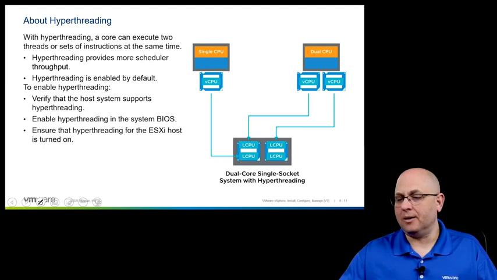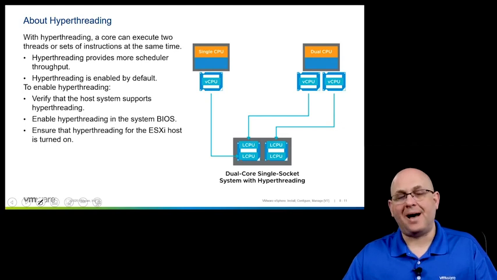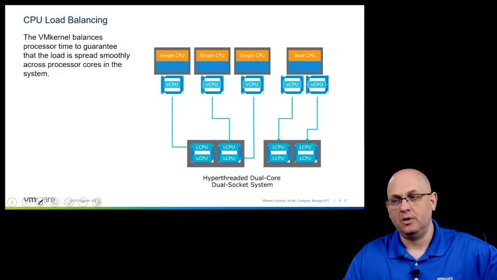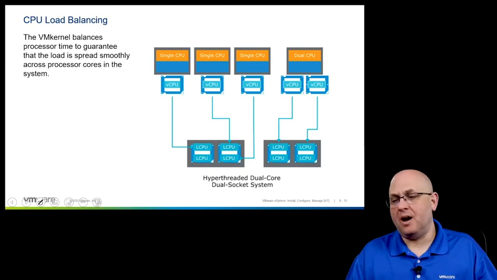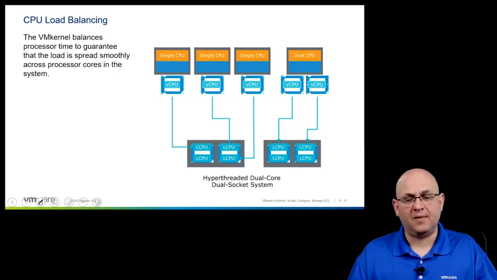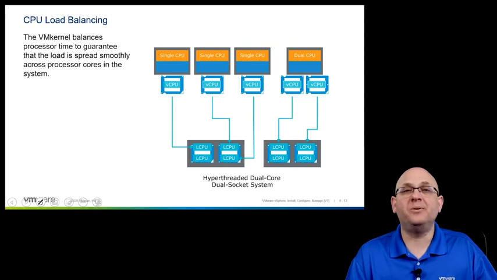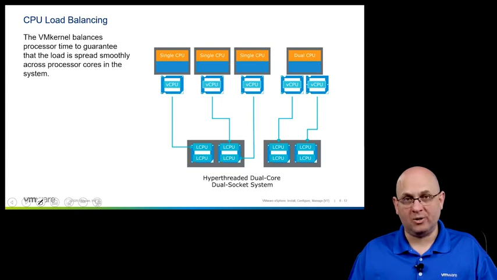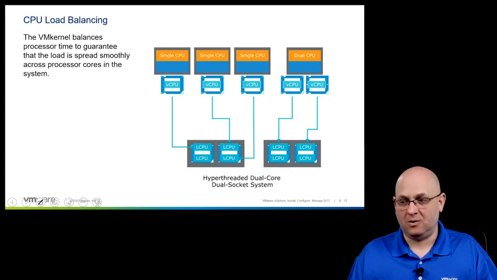But let's talk about here the requirements for this. First of all, hyperthreading has to be enabled in the system BIOS, and when that's done, ESXi will detect it. So there's nothing else that you have to do, okay? But all of this leads us to the topic of CPU load balancing. That is, how does the hypervisor determine which CPU threads coming from which virtual CPUs in which virtual machines get scheduled on which physical cores or even logical threads within the same physical core?